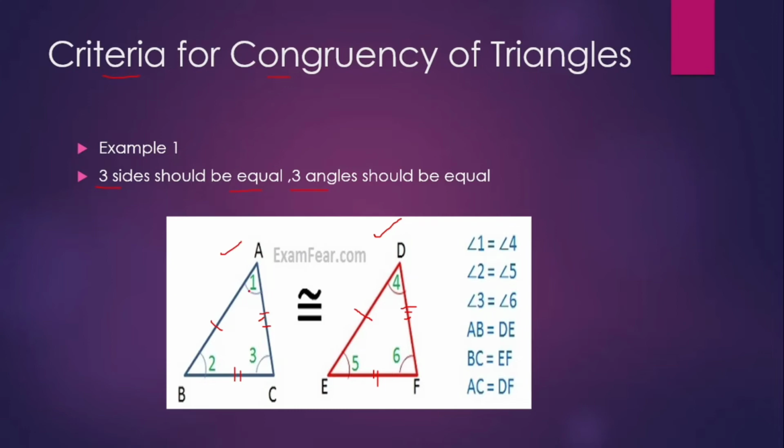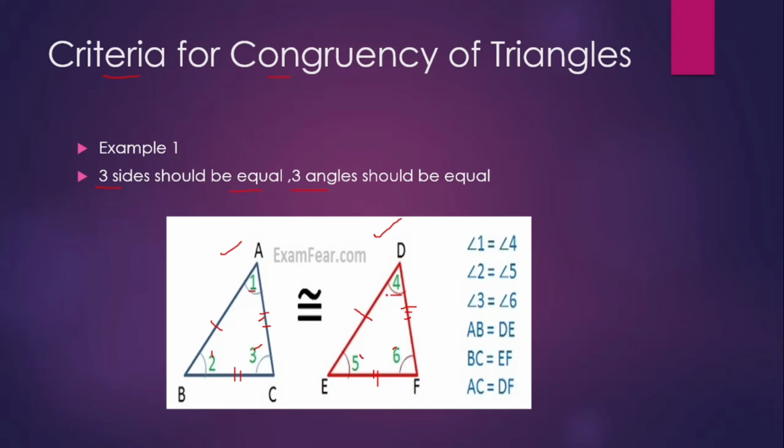So first, angle 1 is equal to angle 4. Similarly, angle 2 is equal to angle 5. Similarly, angle 3 is equal to angle 6, right? That means our triangle ABC and triangle DEF have three equal sides and three equal angles. That means these two triangles are congruent to each other.